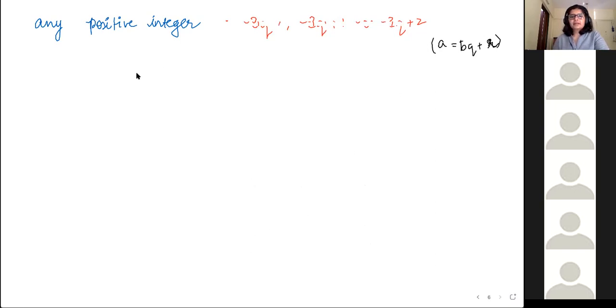Okay. Very nice. Tanisha has got it, she's going in the right direction. She said, case 1, can it be 3q plus 0? Absolutely.